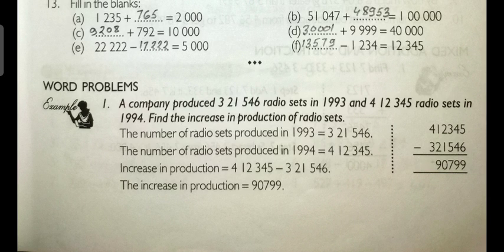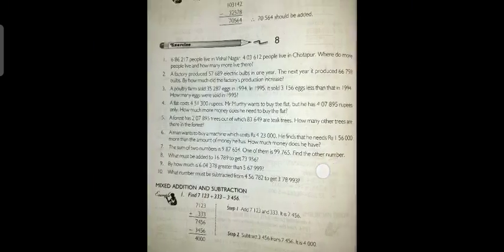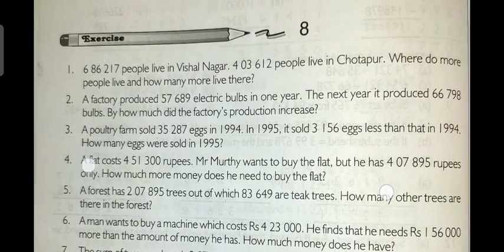You have to find out the increase in the number. Simply subtract them. Simply subtract 3,21,546 from 4,12,345 and you will get the answer, 90,799. That is the answer. These are very simple. Okay, let's go to the exercise.